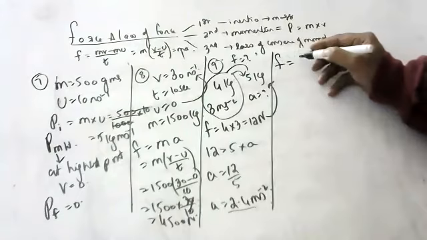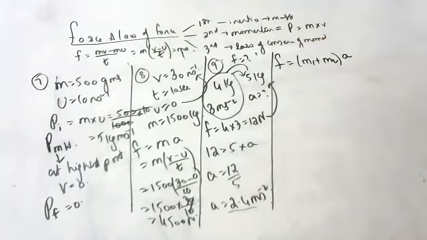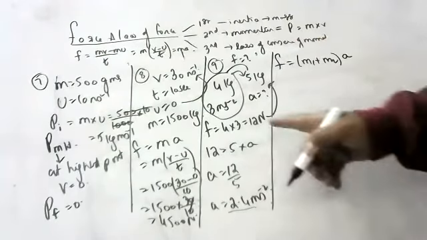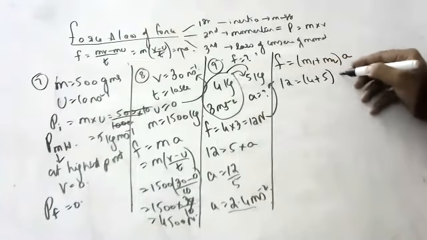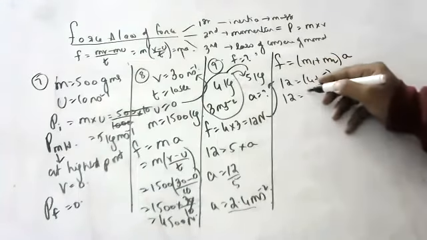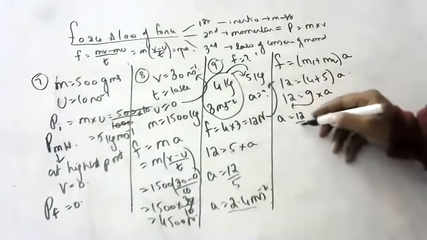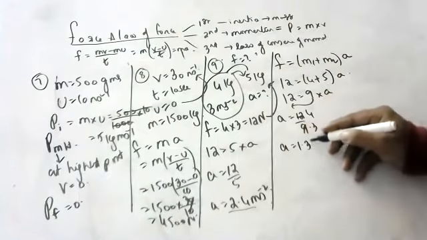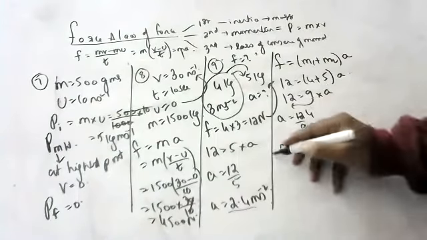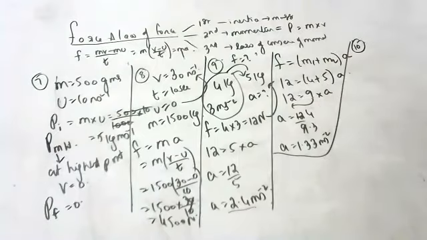If the same force is applied, but the masses are tied together, what is the acceleration? 12 is equal to (4 + 5) into A. 12 is equal to 9A. A is equal to 12 by 9, which is 4 by 3, equal to 1.33 meter per second square. Next question.